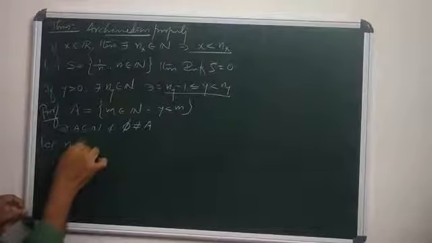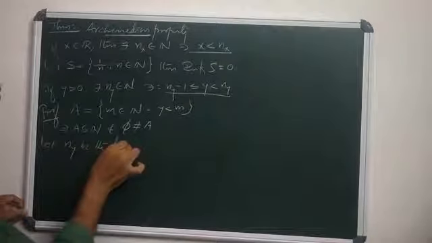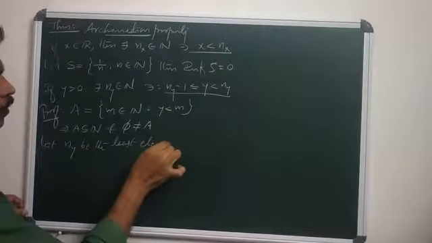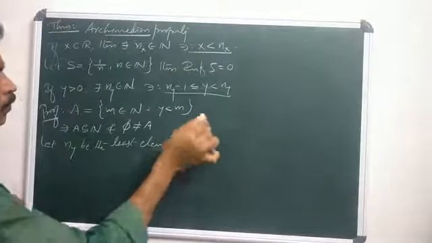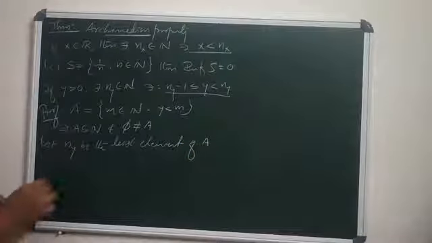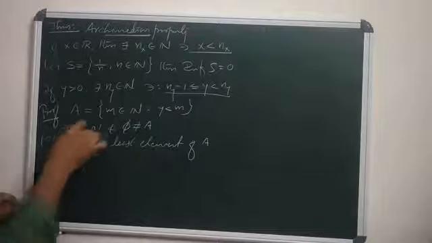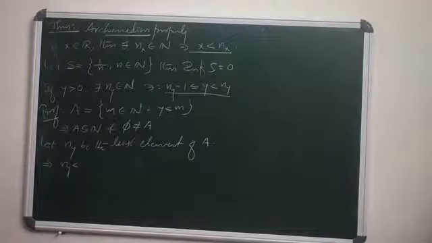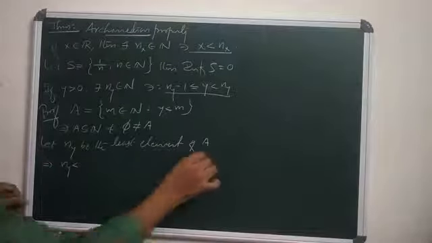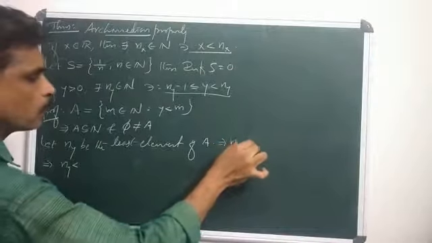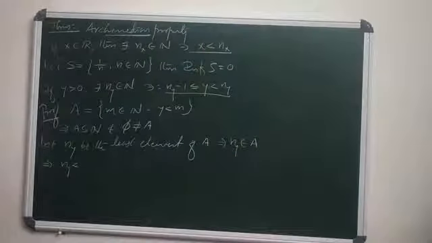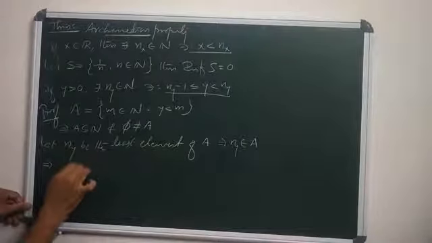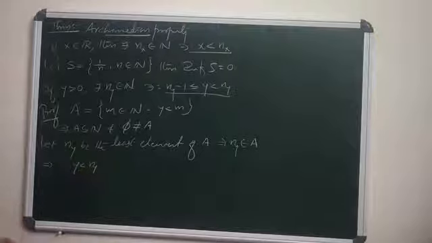So let ny be the least element of A. That means ny is in A, and A is the set of all m in N such that y is less than m. Therefore, this implies y is less than ny.